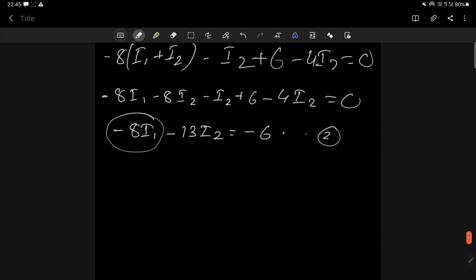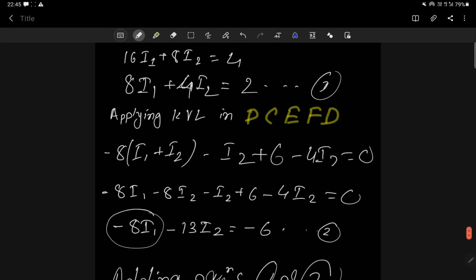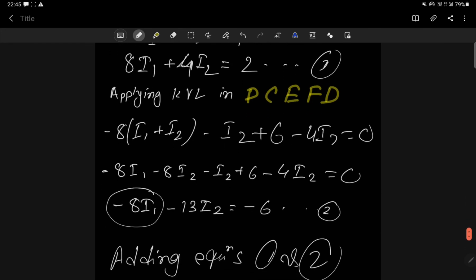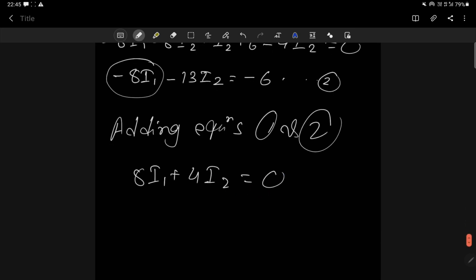Okay, so adding equation 1 and equation 2. What is equation number 1? 8 I1 plus 4 I2 is equal to 2. What is the second equation?